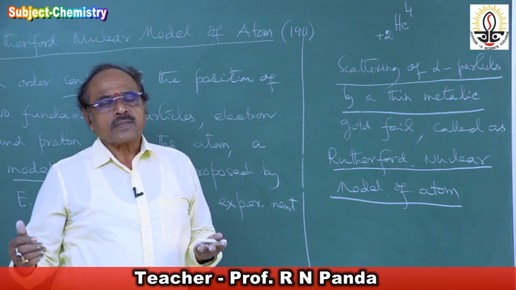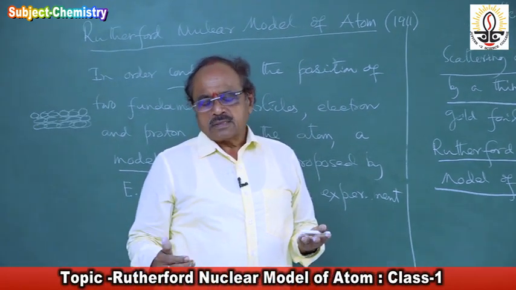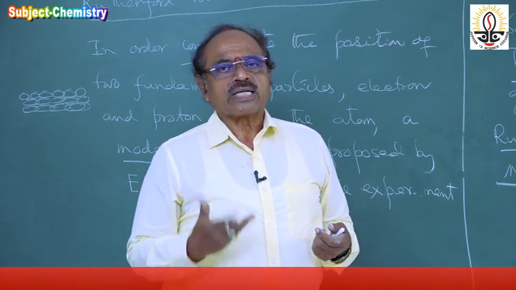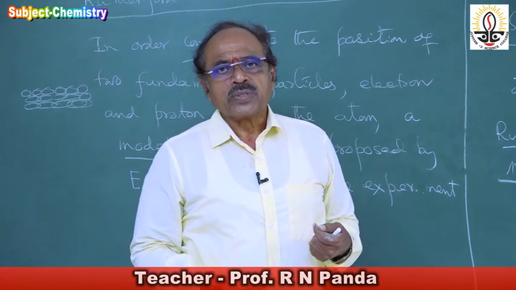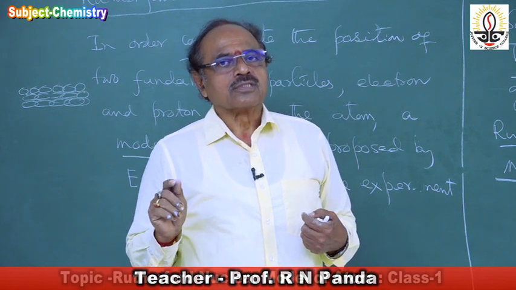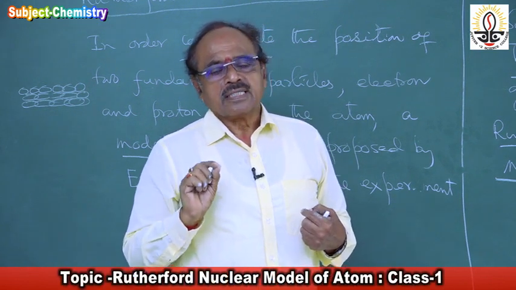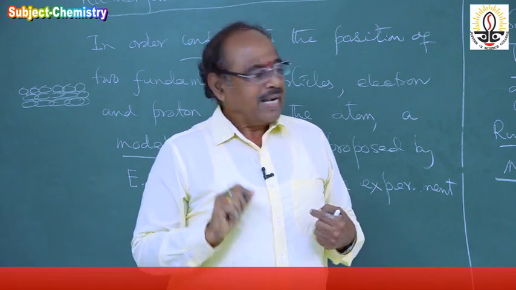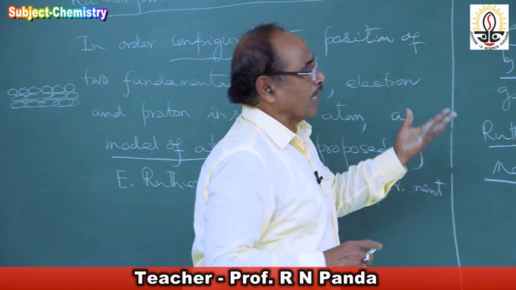But if you take copper, iron or silver, they will react with atmospheric oxygen to form oxides. It will be a compound, and then the observation will not be related to an atom. So very consciously he chose a thin gold foil.